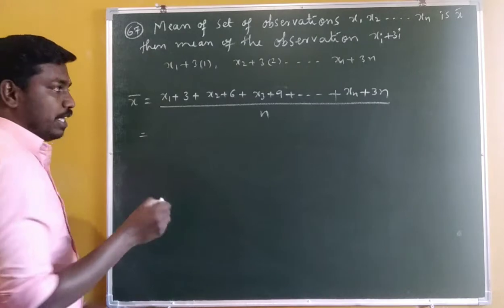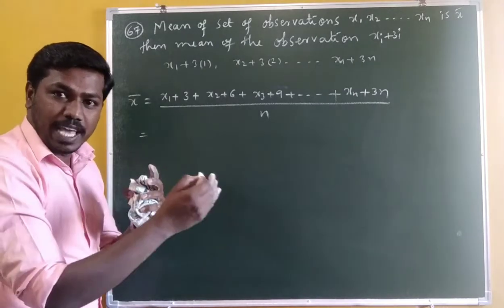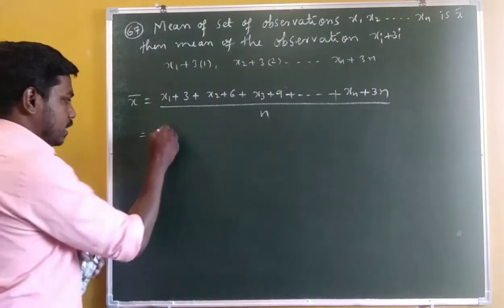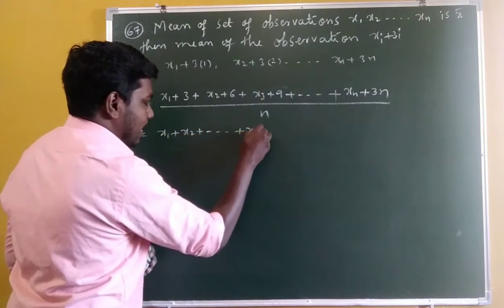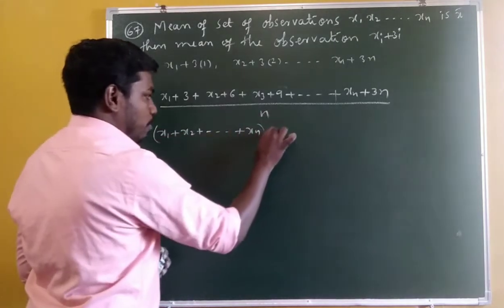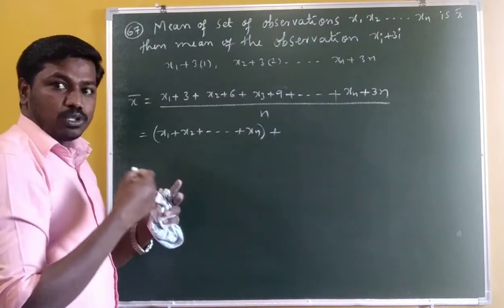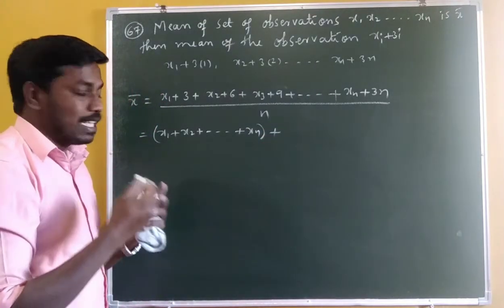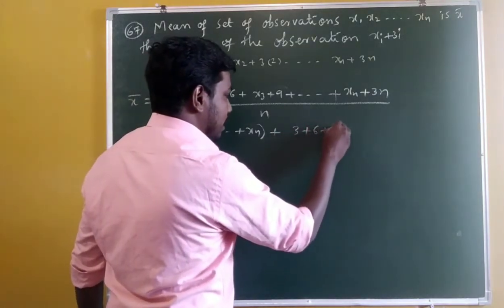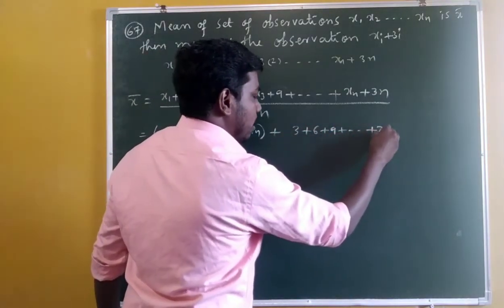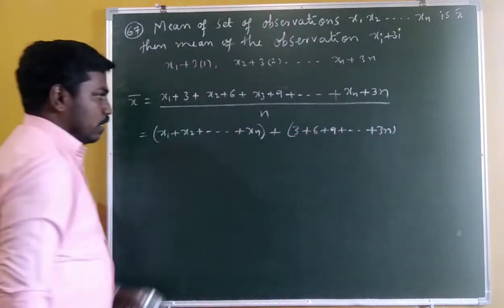Okay. So here, look, x1, x2, x3 up to xn, make one group. So x1 plus x2 up to so on plus xn. So make one group. And 3 plus 6 plus 9 plus up to so on 3n, make one group. So 3 plus 6 plus 9 up to so on 3n. Okay. But here n is there.